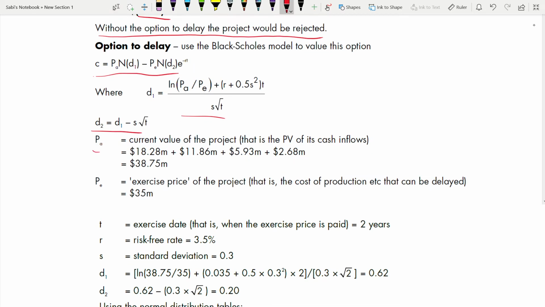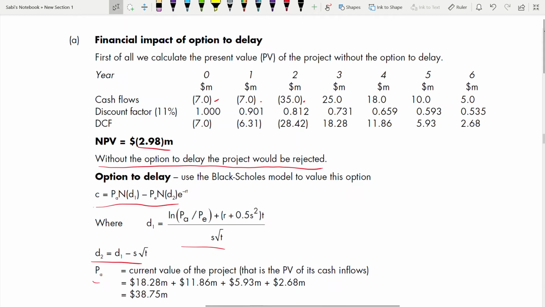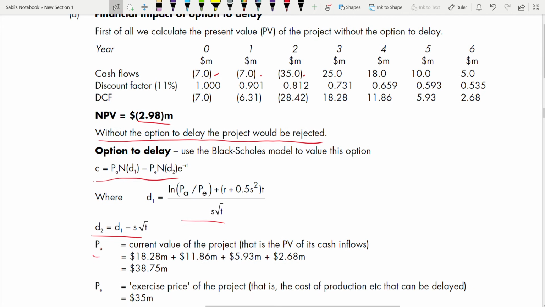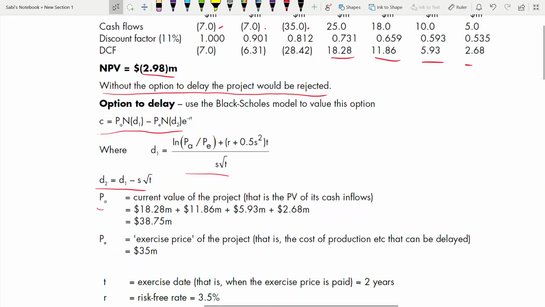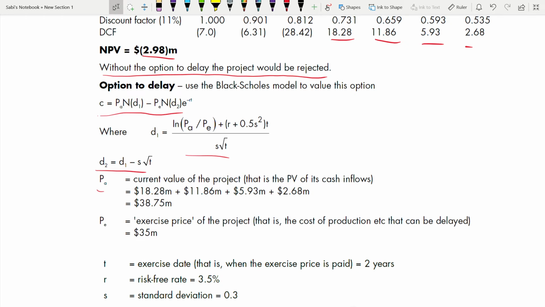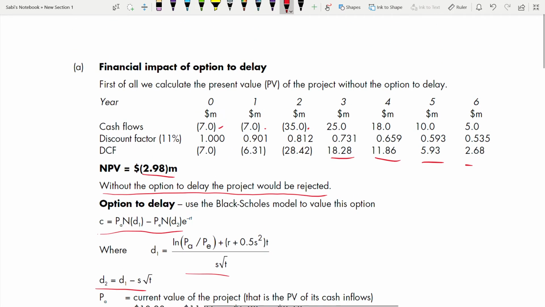So what is PA? PA is the current value of the project. That is the present value of its cash inflows. So you have to add all this. Inflows: this one, this one, this one, this one, all these 4 years, they are inflows. You have to add it. That is PA, so it is 38.75. And what is the exercise price, PE? That is the cost of the production, etc. that can be delayed. So it is 35 million. This 35 million is our exercise price.